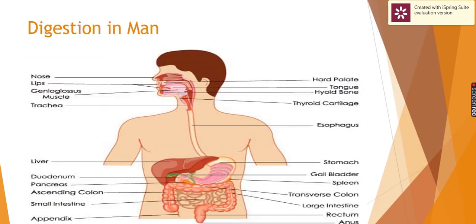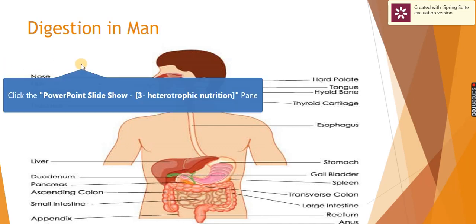Now we are going to see the digestive system in man, how digestion happens in man. Here is the structure of the digestive system. The digestive system consists of the digestive or alimentary canal, the canal where the food passes through, which is the mouth, pharynx, esophagus, stomach, small intestine, large intestine, rectum, and ends with the anus opening, and some accessory or associated glands, which are the salivary glands, liver, and pancreas. These parts are associated and help in the digestion process.